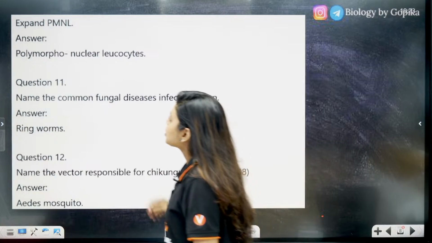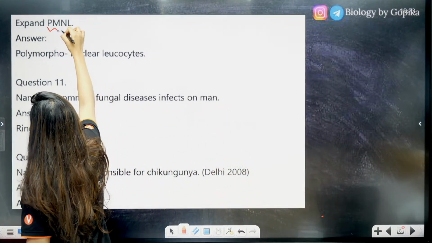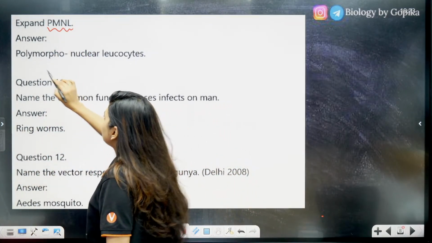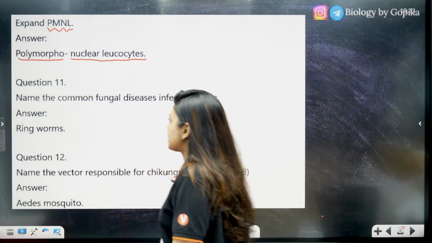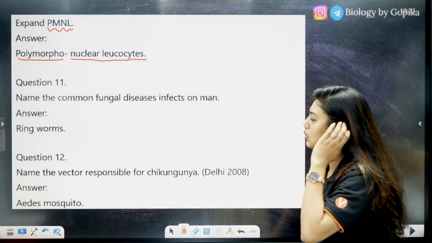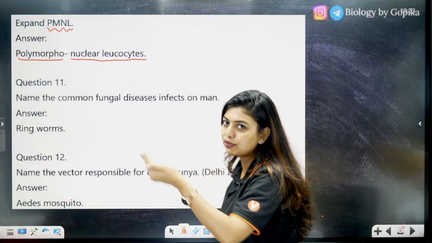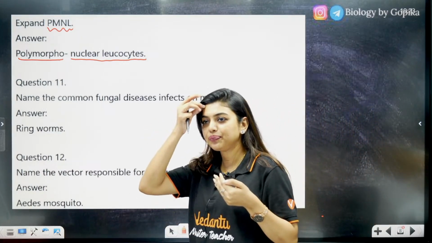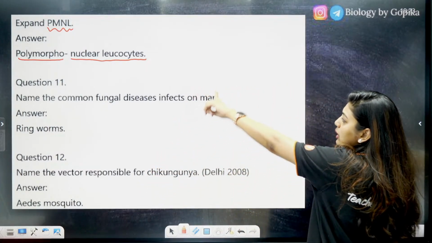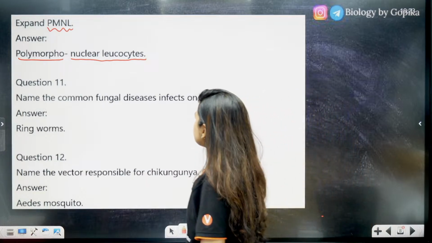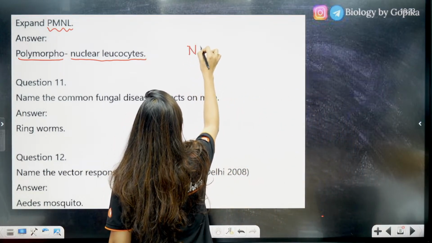Okay, good. So expand PMNL. Expand PMNL, that is, students, polymorphonuclear leukocytes. Okay, polymorphonuclear leukocytes. PMNL has come from your body fluids and circulation chapter actually. So from there. Polymorphonuclear leukocytes. So students, here they can ask you the full form of NACO.